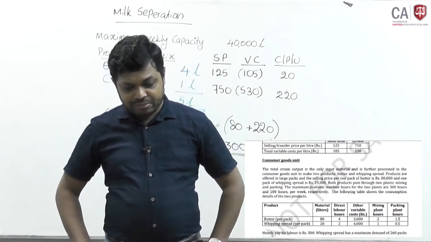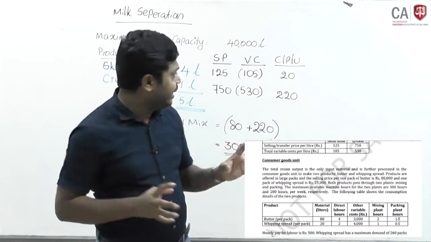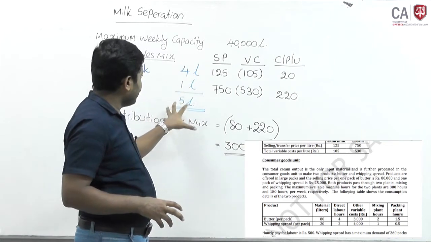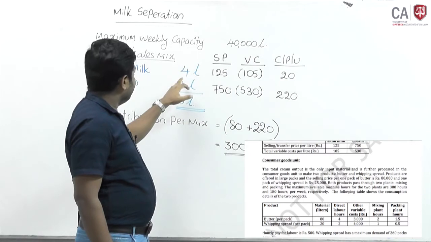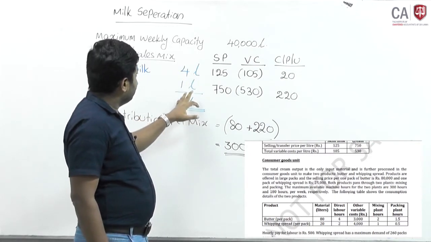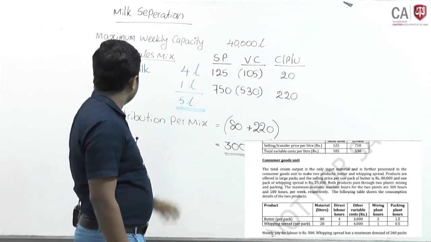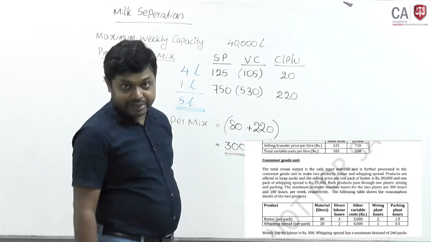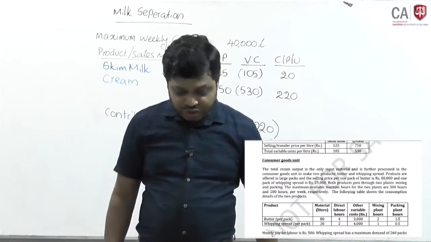Butter per pack, material 80. Only material is the cream. Metering up is transferred out of 40,000 liters. Skim milk will be 4 out of 5, that means 32,000 goes to skim milk, 8,000 goes to cream. That entire 8,000 will be transferred to consumer goods unit.